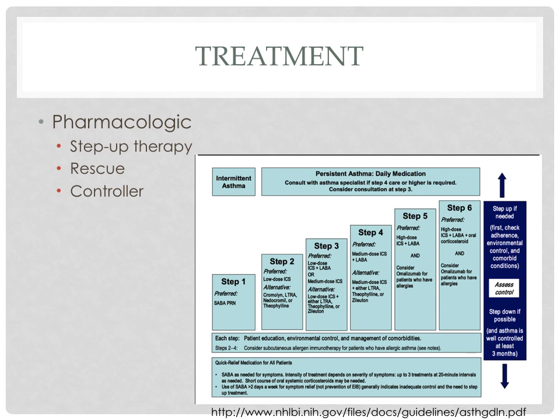Some high points about this chart. All patients diagnosed should be prescribed a SABA or rescue medication. More frequent use or need for a SABA indicates that they may need to step up therapy after assessing adherence and medication administration, among other things. As you step up in the sequence, there is increasing strengths of inhaled corticosteroids as well as the addition of other longer-acting controller medicines. If well controlled for at least 3 months, you can consider a step-down in therapy.